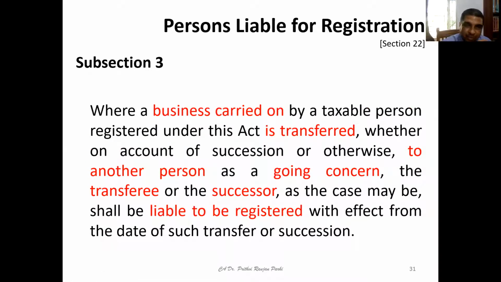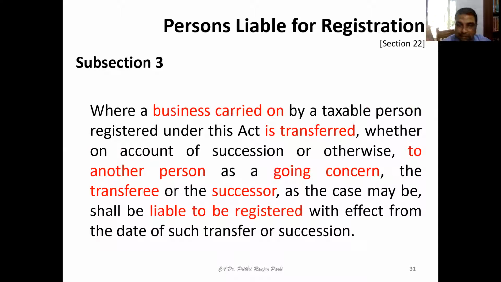Now, third subsection, which was again discussed earlier, where a business carried on by a taxable person registered under this act is transferred, whether on account of succession or otherwise, to another person as a going concern. That means business is transferred as a going concern by succession or otherwise.